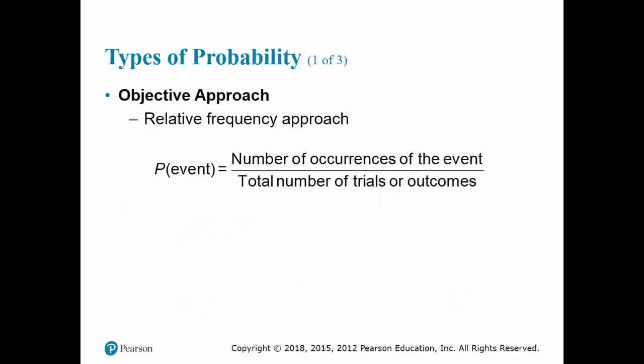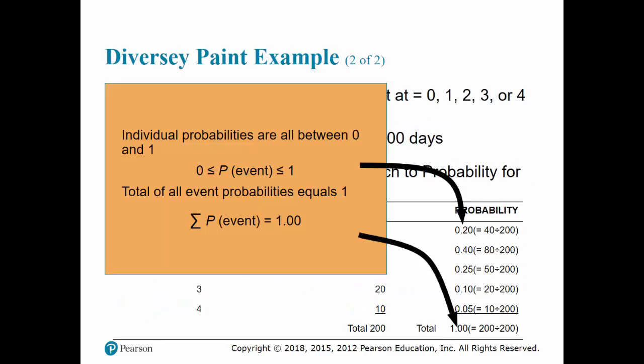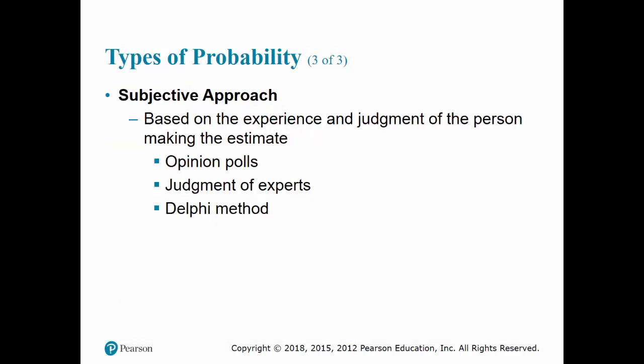Okay, types of probability. Let's first look at the subjective approach. Because we are not going to be using that very much, the subjective approach would be you ask somebody who is very knowledgeable. So you have a baseball game and you have somebody that you trust and has very extensive and deep knowledge about the players and everything, and then that expert comes up with a probability of a particular team winning.